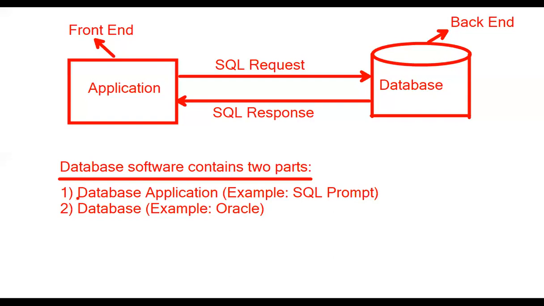One part is called the database application, and one more part is called the database. Database application example: SQL prompt. Database: Oracle. The application is called the front end, and the database is called the back end. These two communicate to get the data using SQL. We send an SQL request, and the SQL response comes.